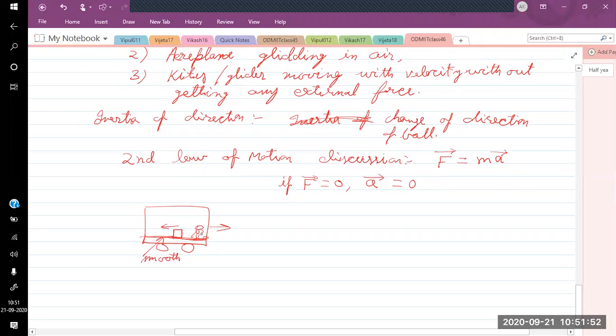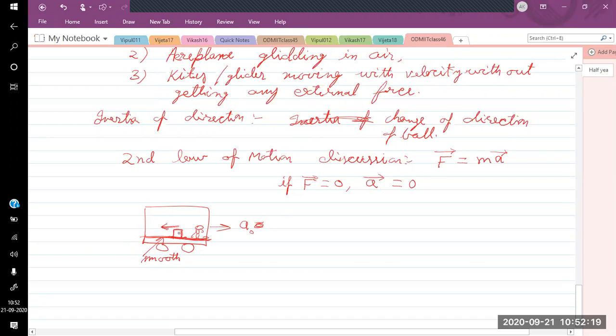So what will the person inside the bus see? He will see the object moving in the backward direction without any force applied. The bus accelerates with some acceleration, and the person sees the object on the smooth surface accelerating backward inside the bus.